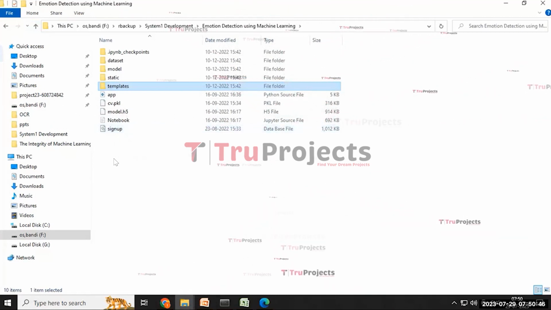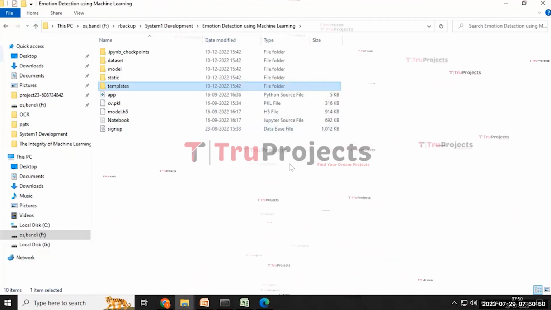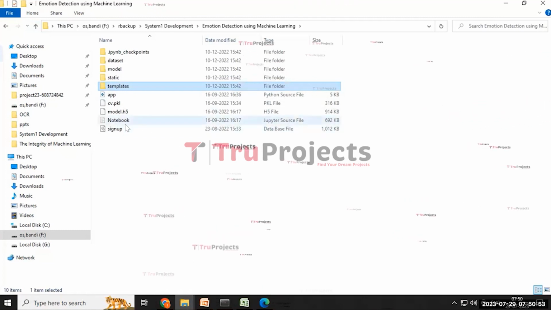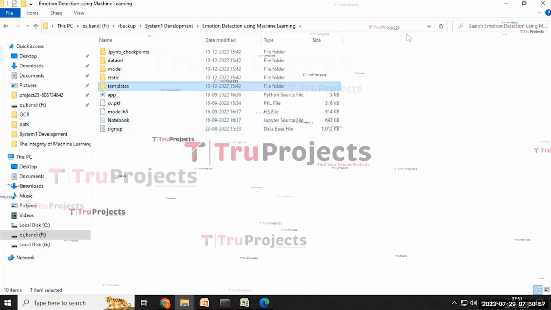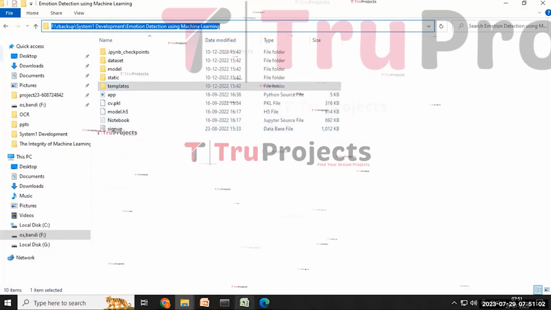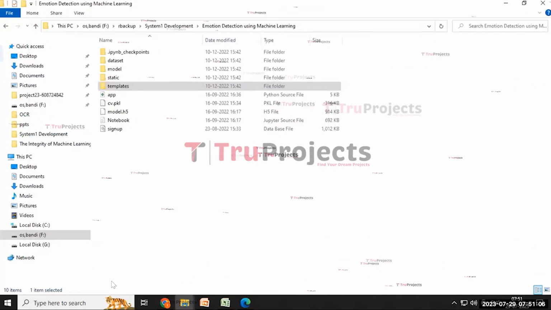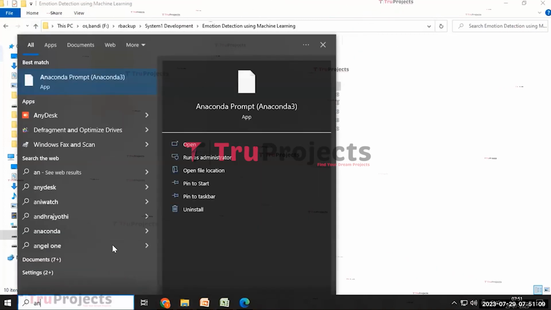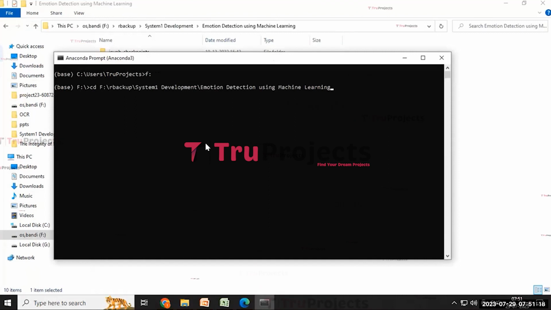And for the execution, we built a Flask framework as the runtime. And the total code is present in the notebook IPYNB file as a combination of code, graph and output all in one place. And for the execution, first we need to copy this code folder path and then open the Anaconda prompt. Here first we need to change the location of the disk to F because our code folder is present in F disk. Then write a command cd space and paste this code folder path.